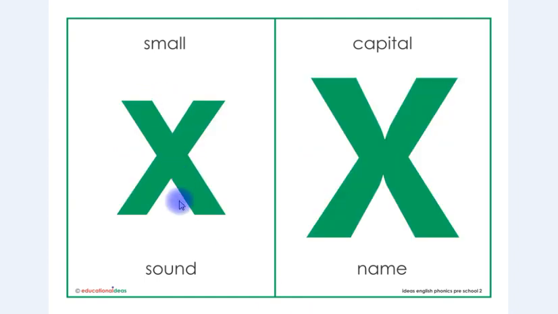This is letter X in small shape and this is letter X in capital shape. The sound is X and the name is X.